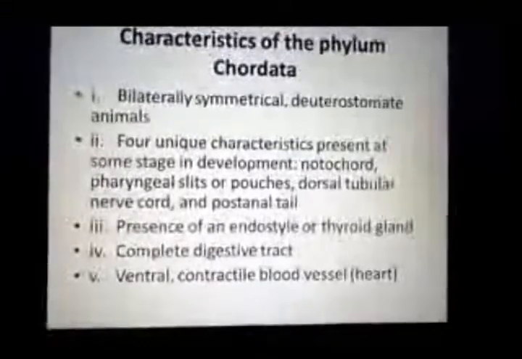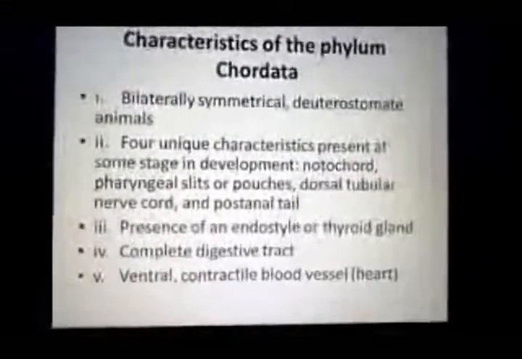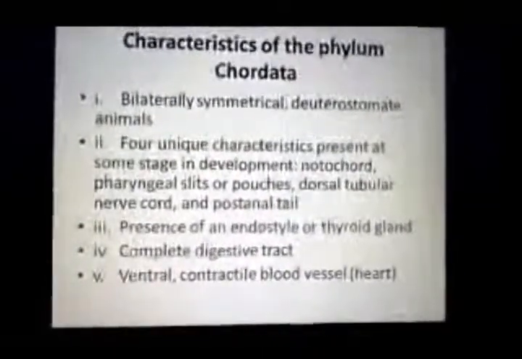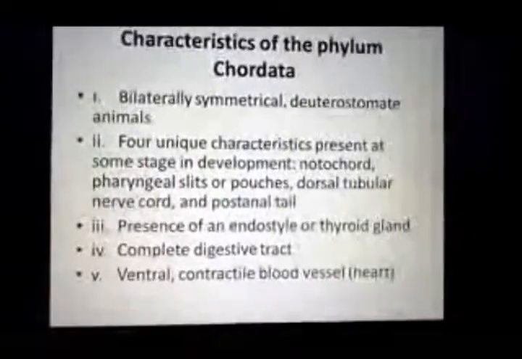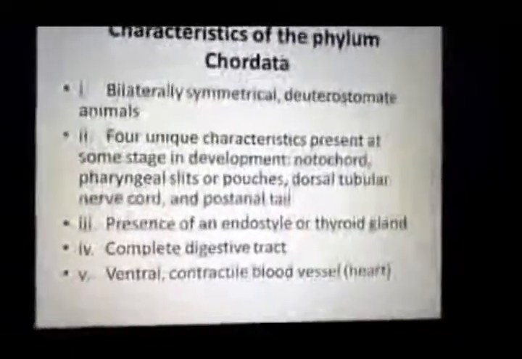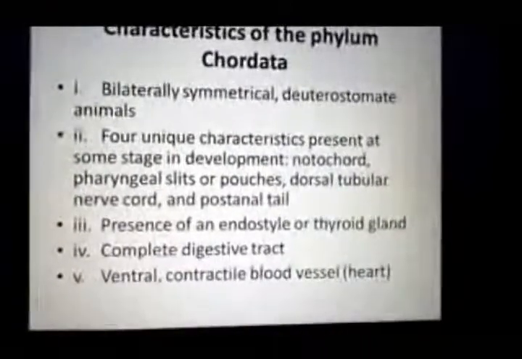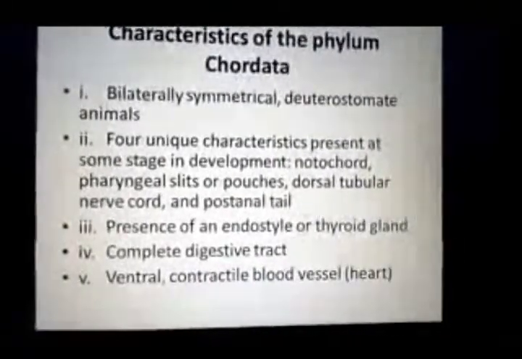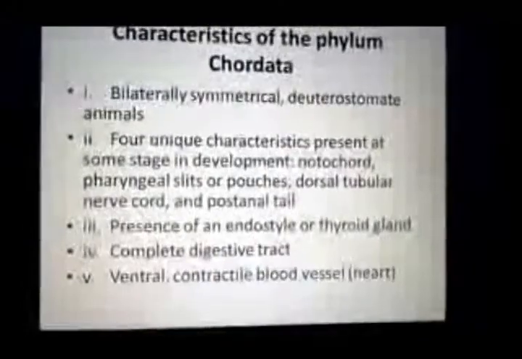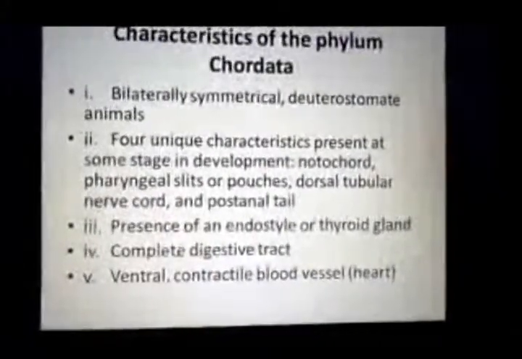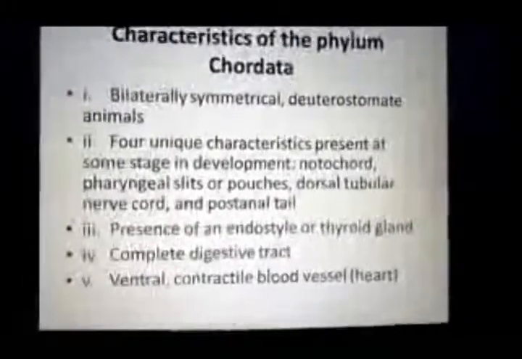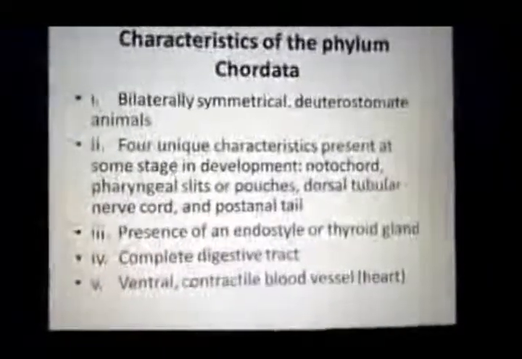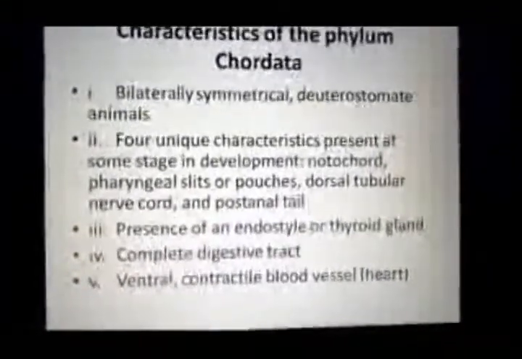The second unique characteristic is the presence of pharyngeal slits. Pharyngeal slits, or pharyngeal pouches, are extensions of the digestive system in the pharyngeal region to the outside of the body. The third one is the presence of the dorsal tubular nerve cord, or dorsal hollow nerve cord. This is part of the nervous system and is present on the dorsal side. And the last one is the post-anal tail, behind the anal opening, which is present in chordates.